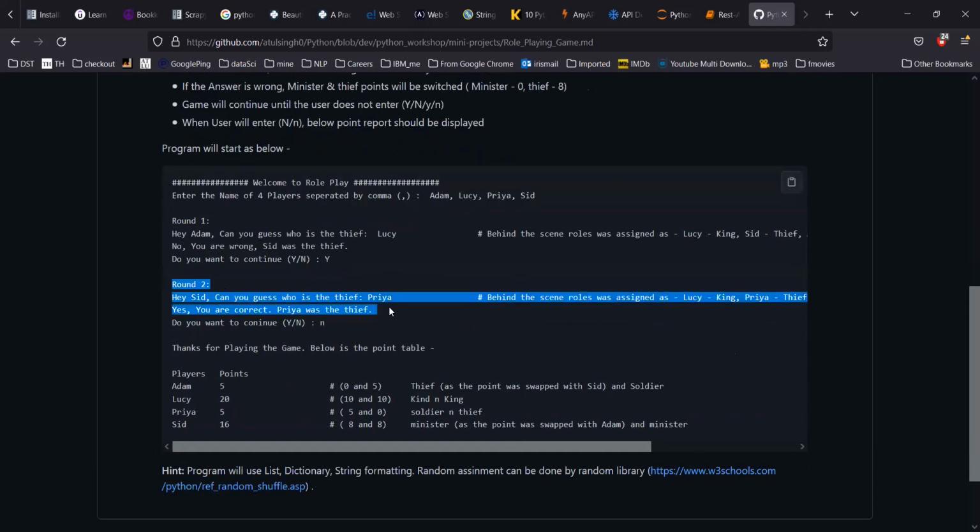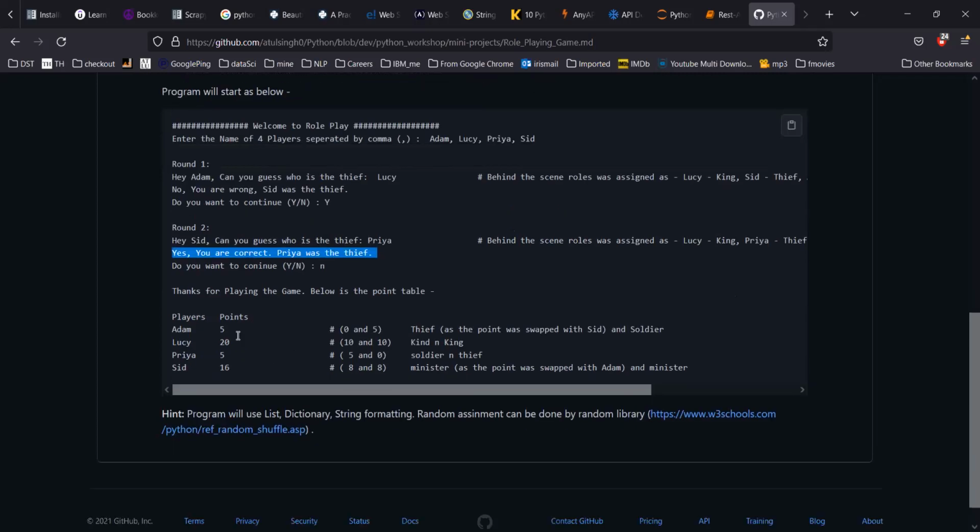Then round 2 will happen. Again, the random assignment will happen. The random assignment will always happen in every round. Then again someone else will be a minister, someone else will be a thief. The same question will be asked. Suppose this time he or she was right, then: do you want to continue?